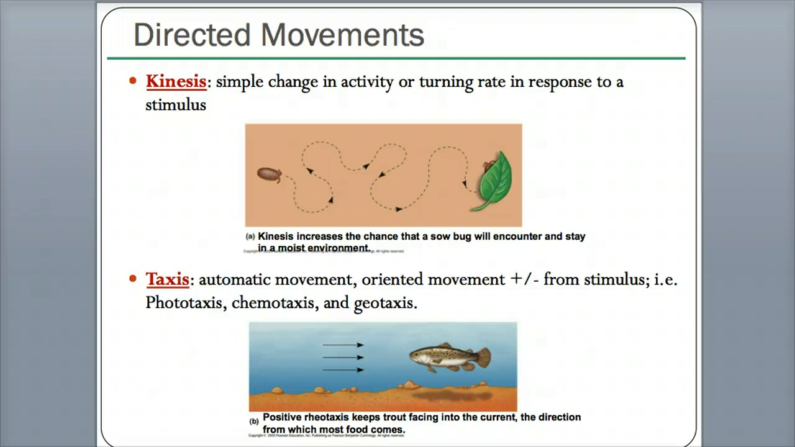Movement, so in terms of behavior, what causes animals to move? There's 2 types. Well, actually, there's 3. Here's 2 on this slide. One is called kinesis. So we're talking about a simple change in activity or turning rate in response to a stimulus.